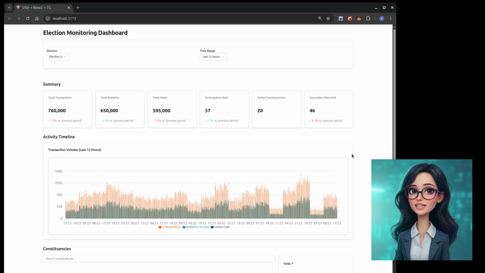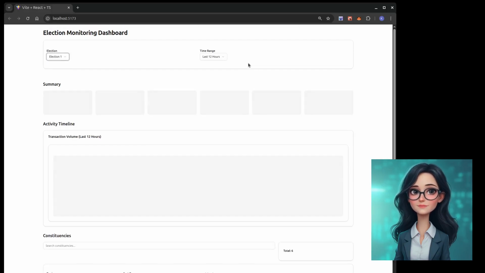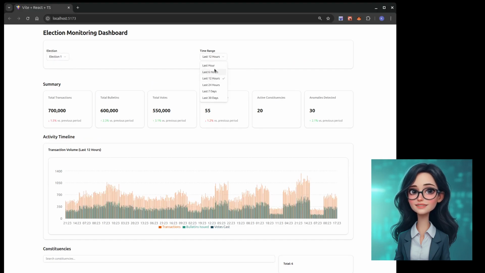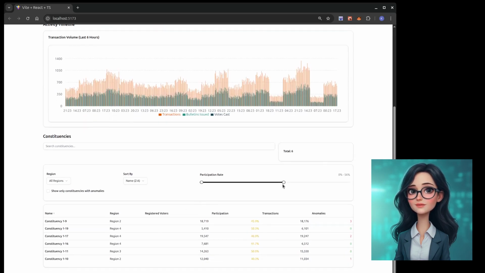Here's what we achieved in about 30 minutes of systematic development. Production-ready dashboard components that match our Figma designs exactly. Complete TypeScript integration with proper error handling. Responsive design that works on mobile devices. Comprehensive state management with proper loading states.